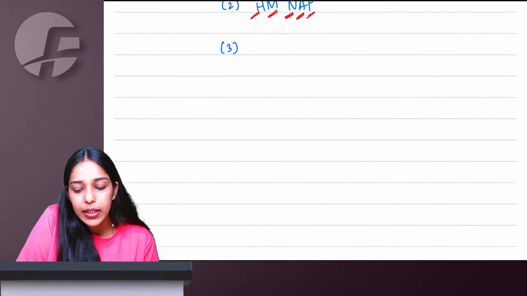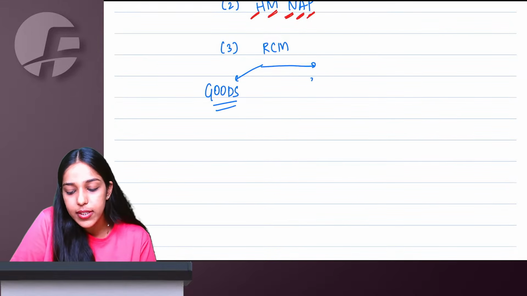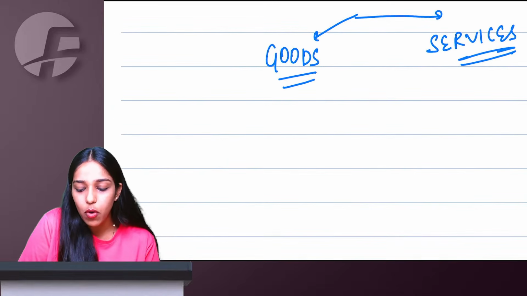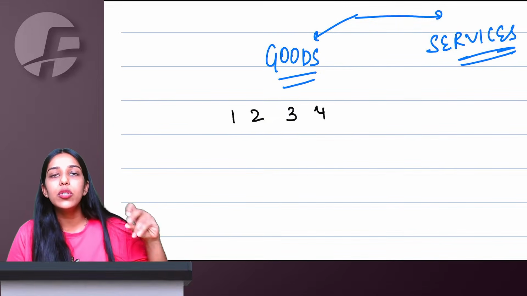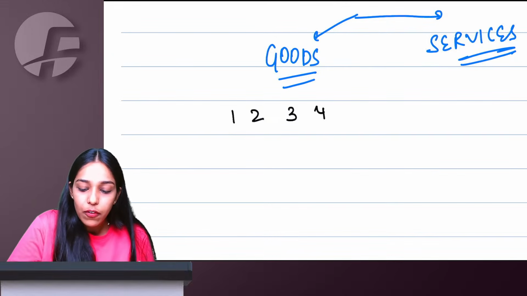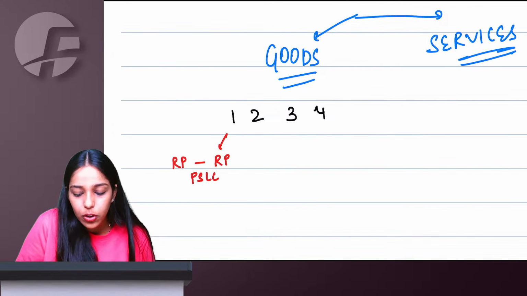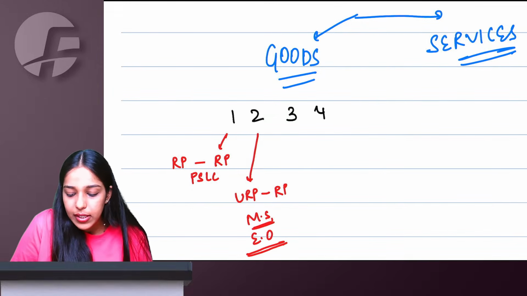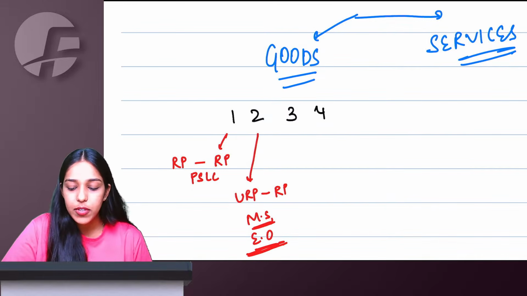Then talking about 9.3, which is reverse charge mechanism. We have reverse charge mechanism on goods. We have reverse charge mechanism on services. Talking about reverse charge mechanism on goods, there are 4 items. One says, one registered person supplying priority sector lending certificate to another registered person. 2 is unregistered person supplying metal scrap, essential oil. 2 things. Metal scrap, essential oil supplied by unregistered person to registered person. RCM is going to apply.